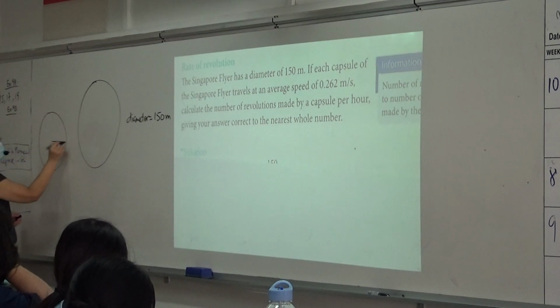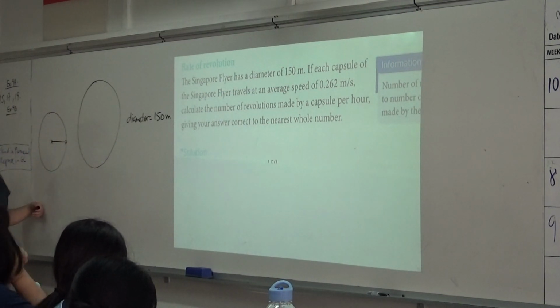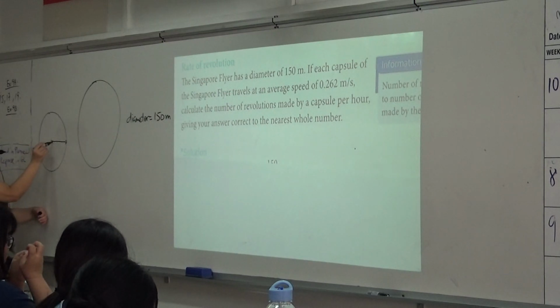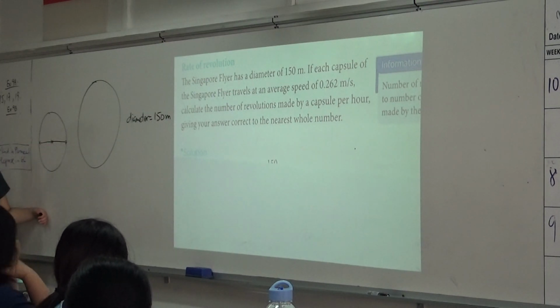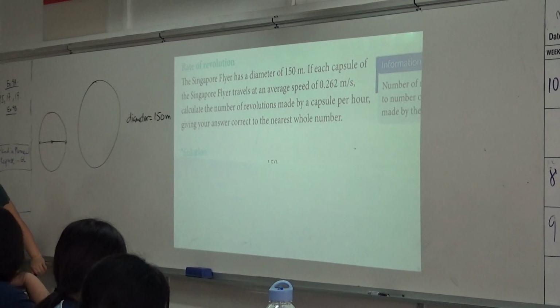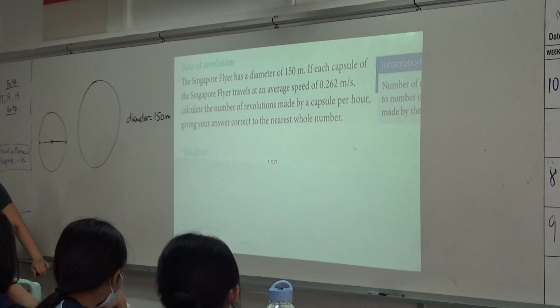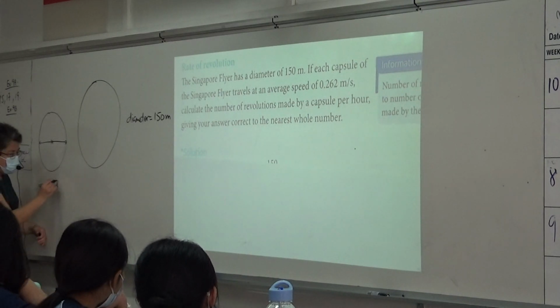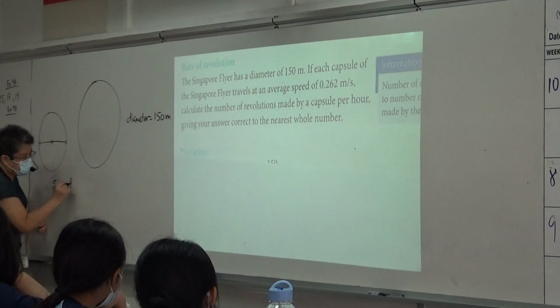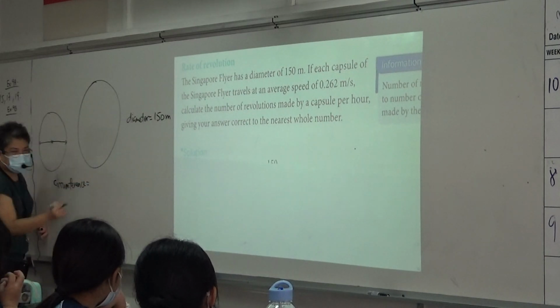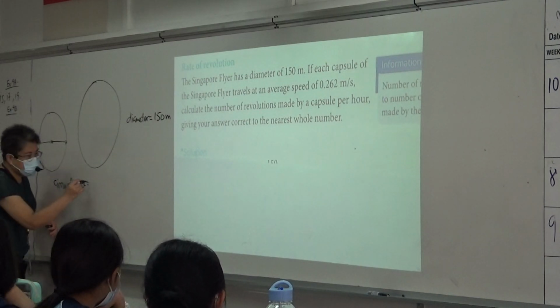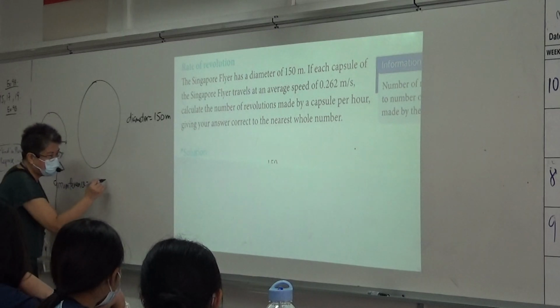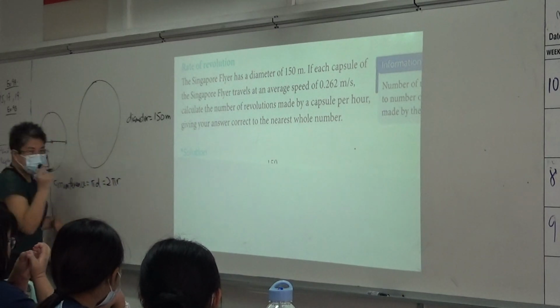For a circle, this is the center. From here to here is called what? Radius. What about this whole thing? Diameter. Do you agree that diameter is radius times 2? Yes. Radius is diameter divided by 2. What do you mean by circumference of a circle? Perimeter, right? It's either pi d or 2 pi r, not pi r squared.